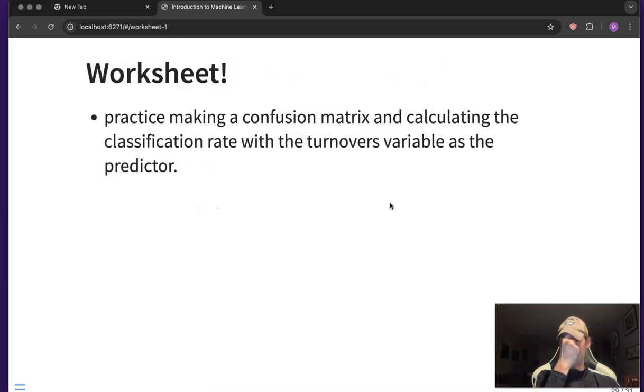So to get some practice with this, you should go back to the worksheet and see if you can make a confusion matrix and calculate the classification rate, but this time using the turnovers variable as the predictor instead of the points per game predictor that we used in this video. And so you should be able to see if turnovers is a better or worse predictor than points per game for a couple of different values of k.